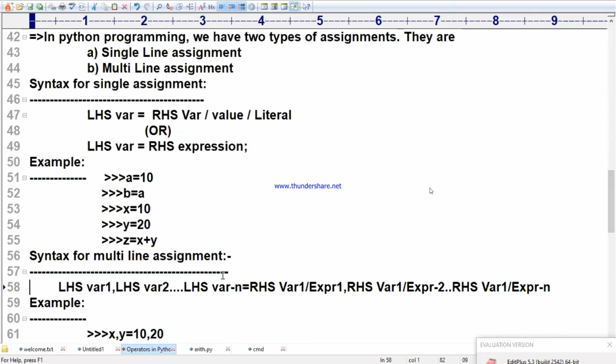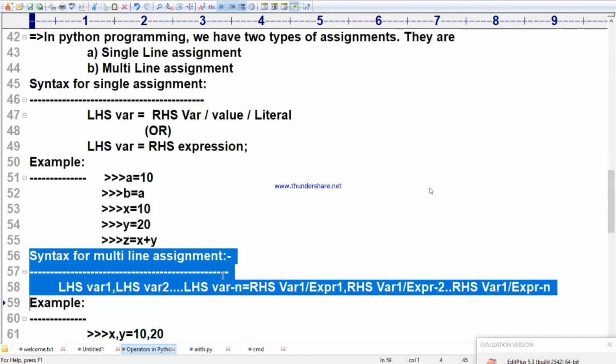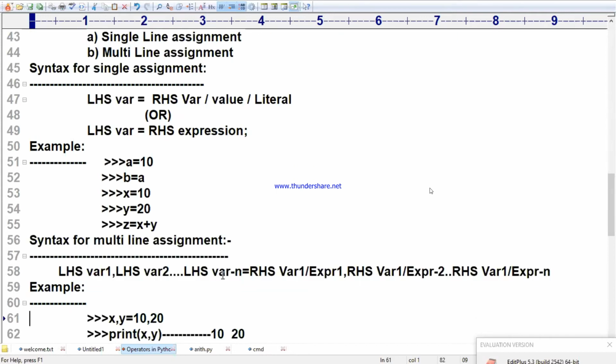See, from a written test point of view, multi-line assignment statements will come many times. Especially the program which I am going to explain next: in two to three written tests, they asked for its output. And you will easily give me that answer also. First you complete this part.